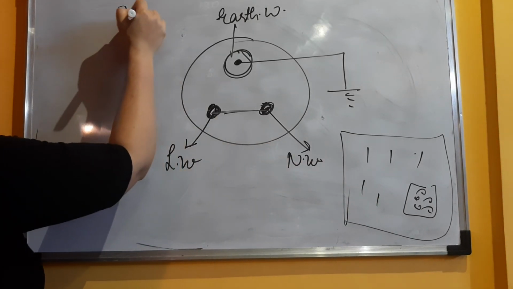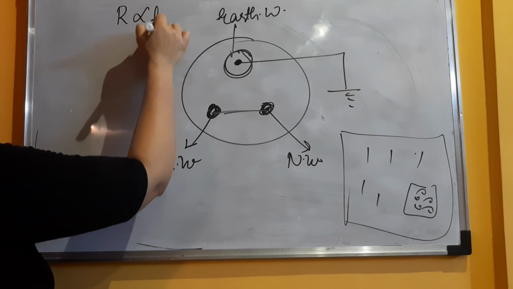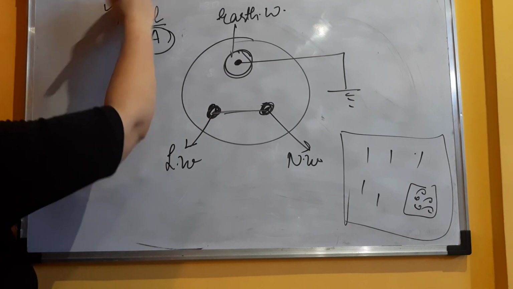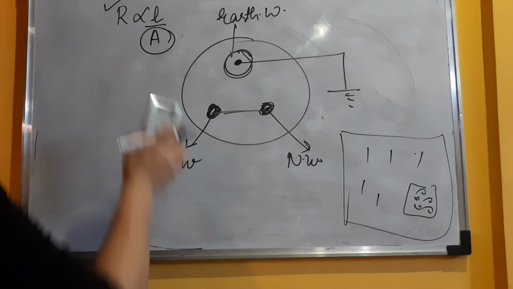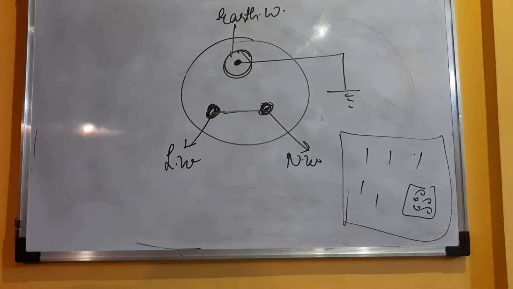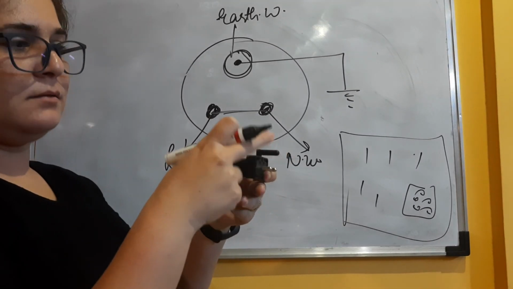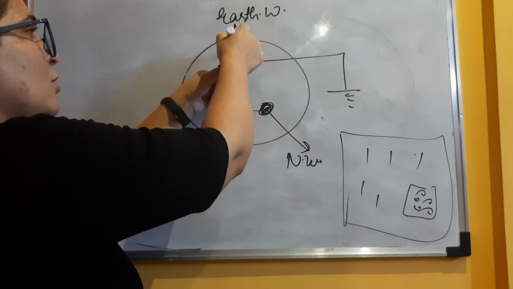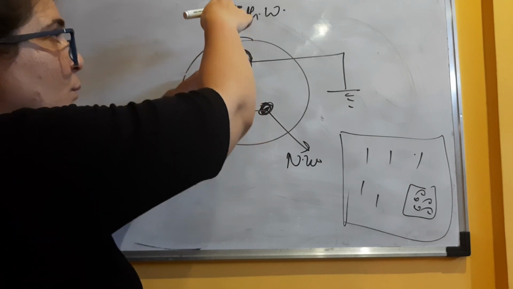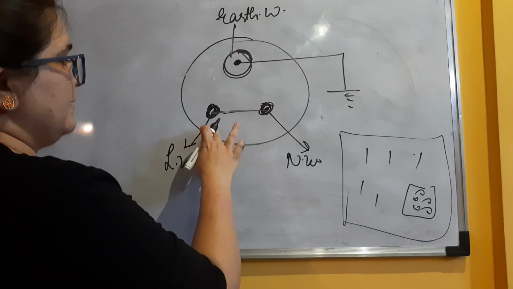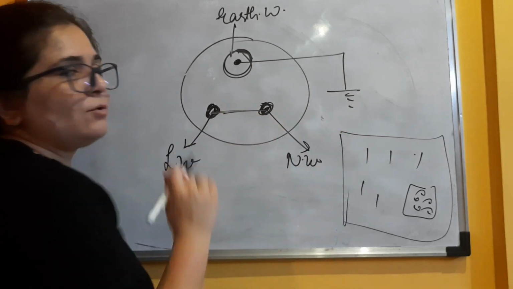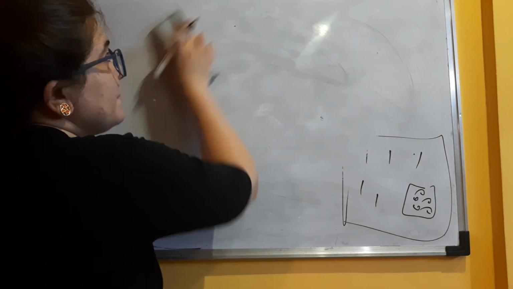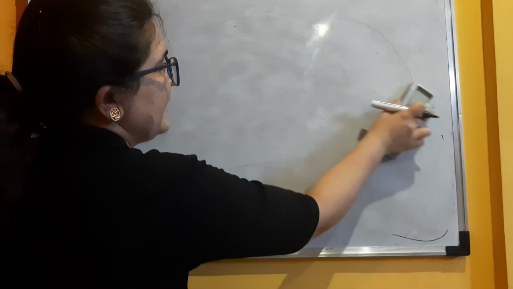We all know that R is directly proportional to length and inversely proportional to area. So what we have done is increase the area so that the resistance becomes less. Basically, this upper part, we have tried to attach with this part of the socket so that the attachment towards the earth wire happens first, before it touches the live and neutral wire, and the extra amount of current goes down to the earth. Fine. So this was the basic thing about your domestic electric circuit.